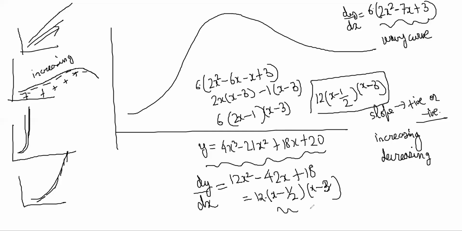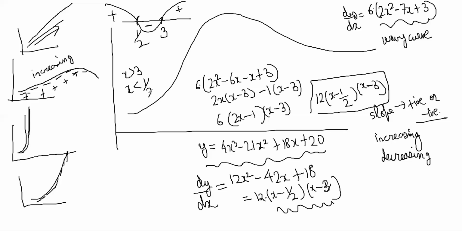So you can easily decide where it is positive or negative. Half and 3 are the 2 points. For x greater than 3 and x less than half, it will be increasing, because dy by dx is positive. And between half and 3, it will be decreasing, because dy by dx will be negative, right? It is obvious, right?